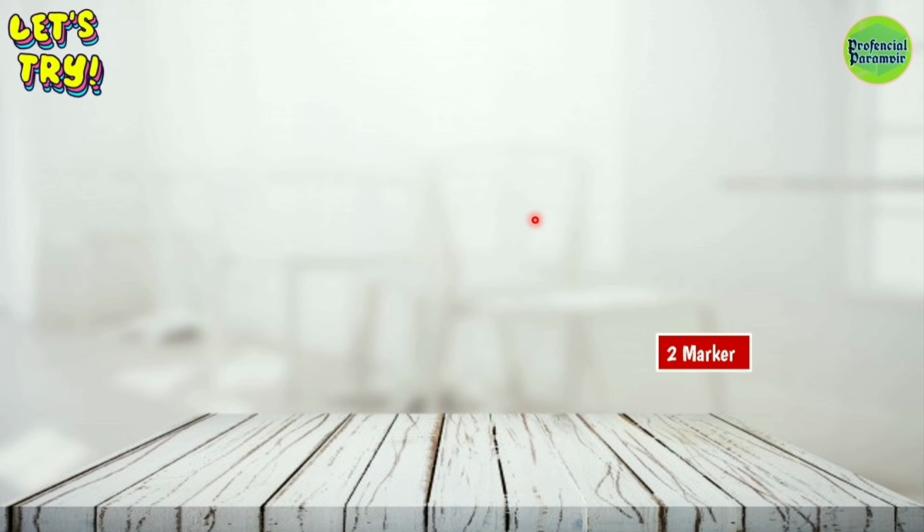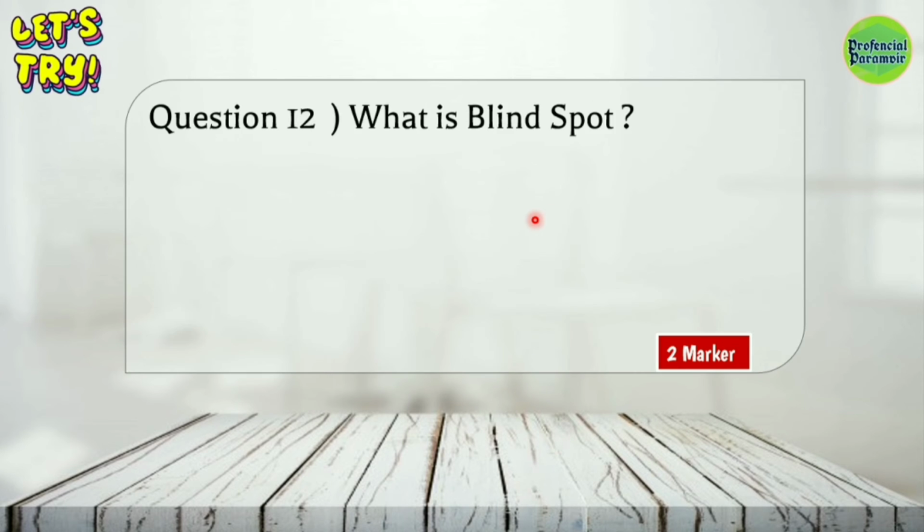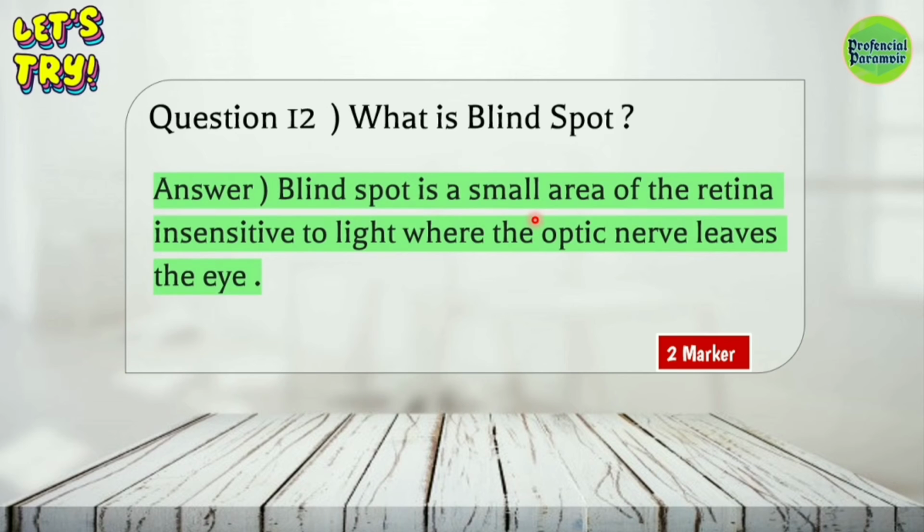Another important 2-marker question is here. What is blind spot? Blind spot is a small area of the retina insensitive to light where the optic nerve leaves the eye. This is the important 2-marker question from this chapter.